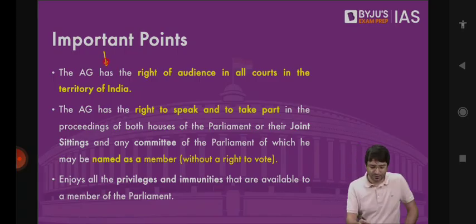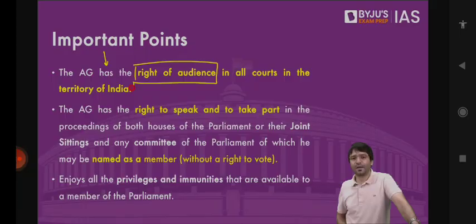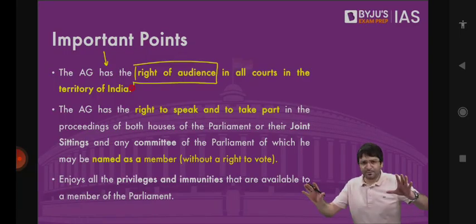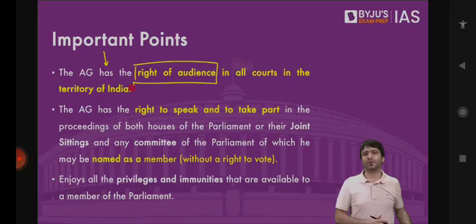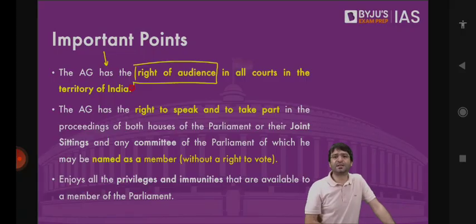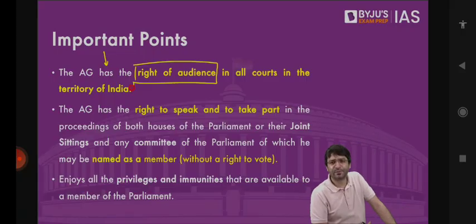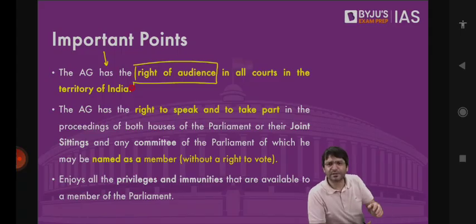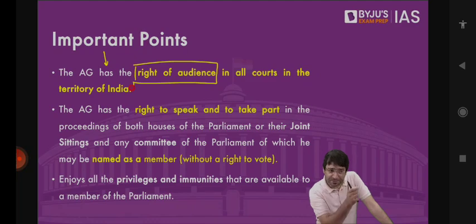The Attorney General has the right of audience in all courts in the territory of India. What is this right of audience? For example, there is a case going on in the Supreme Court, and the case involves Party A and Party B. 2 parties. For example, you and me, we have a case in the Supreme Court. Now suddenly a third person walks in and tells the court, "Dear court, you please listen to my side of the story." The court will say, "Who are you? Are you connected in this case? Have you filed any application in this case? Who are you and why should we listen to you? Get out." But if this third person is the Attorney General, the court has to listen to him.